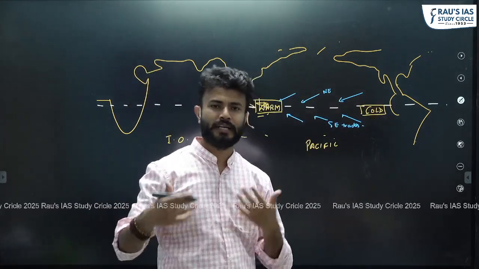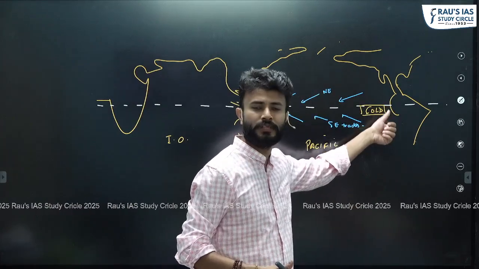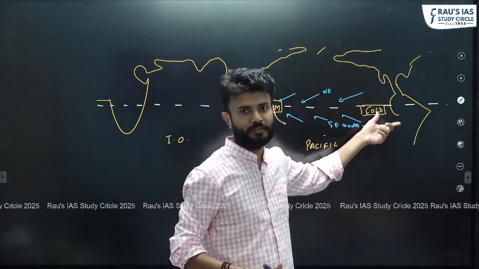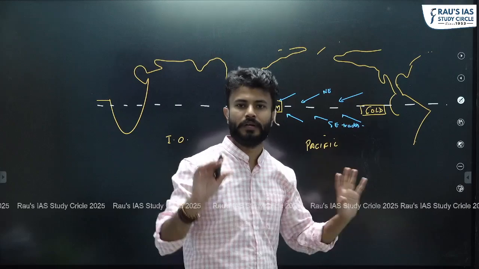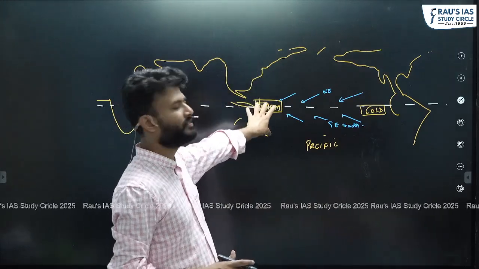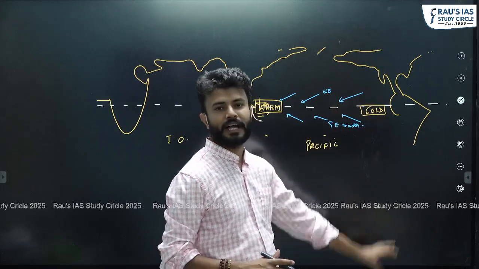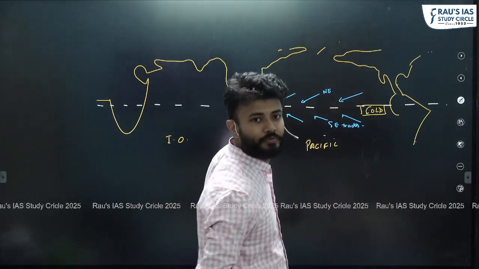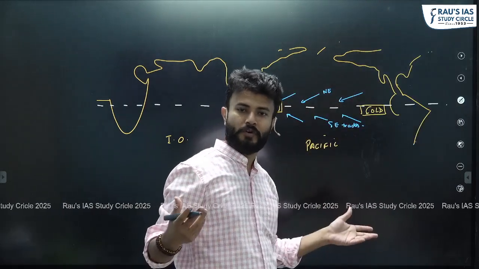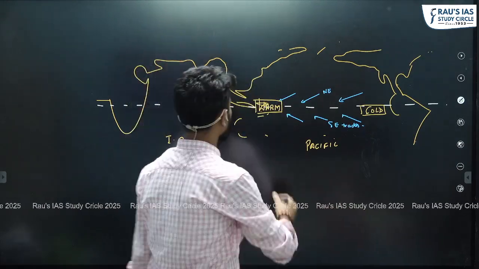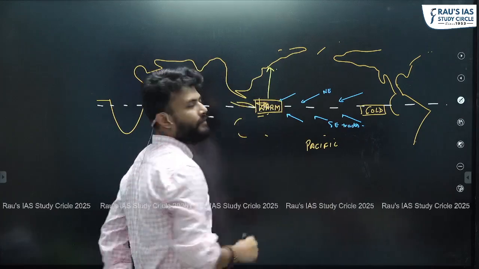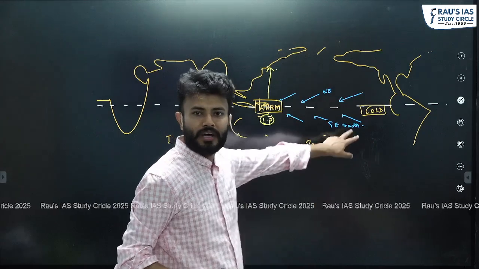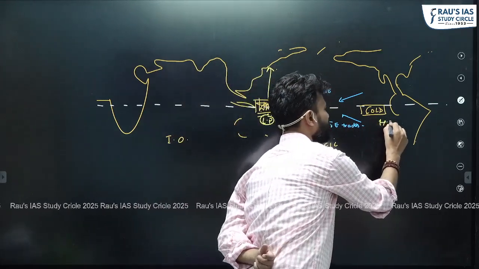There are other reasons also. You can think about the cold current, which is on the western part of South America, and because there is an upwelling cold current, it is also bringing cold water, making this area further cold. So in normal times we understand that the Western Pacific has to be warmer and the Eastern Pacific has to be colder. If this is true, then what will happen? If the water is warm, the air is also warm. Warm air, we all know, will rise, so it will go up. If it is going up, that means you have a low pressure condition here. Here you have cold conditions, so relatively high pressure is there.